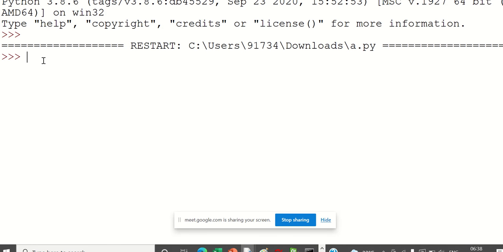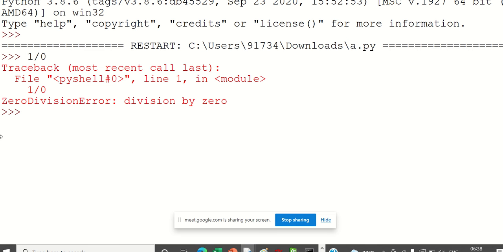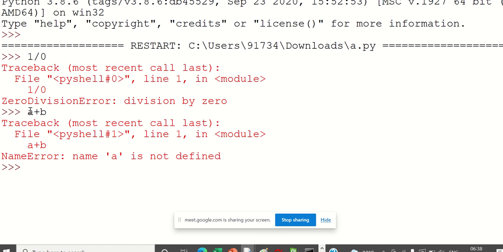Okay, so if I try to do 1 divided by 0, I will get one error called zero division error. This is called an exception. If I try to do a plus b, because neither of them is defined, there is a name error. A is not defined, even b is not defined, so it is called a name error. But this name is important here.